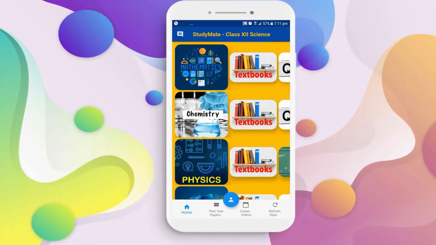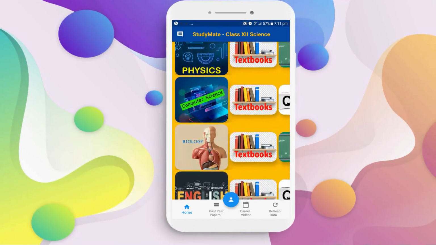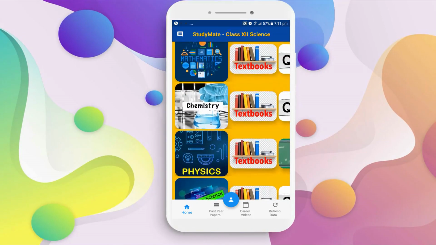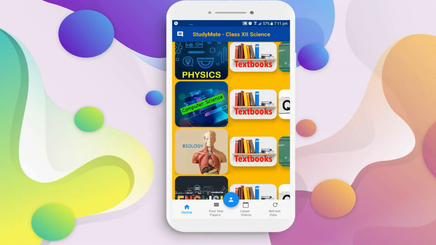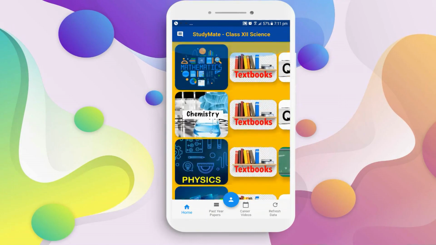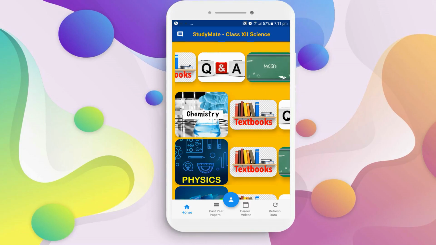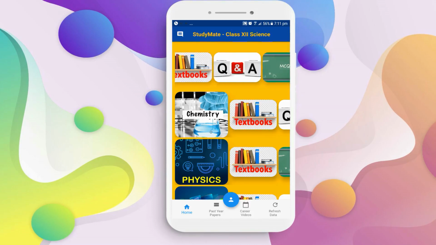It's that simple, and after you log in, you're greeted by our home page, which consists of all the subject names on the left side: maths, physics, chemistry, computer science, biology, and English. Each of these subjects consists of a textbook, question and answers, MCQ, and a YouTube help icon, which you can press to view the required content.